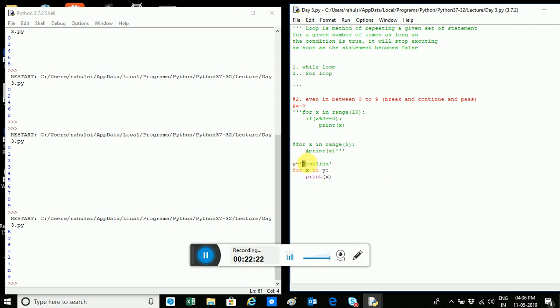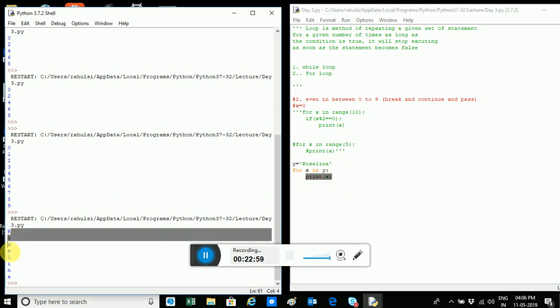Then in the second iteration, it automatically shifts to the next character, so x becomes O, and it will print O, and then S, then E, and so on, for each and every character in y. x is taking one character at a time, shifting from R to O to S to E, and in the second line I have given print x, so I am getting this output.